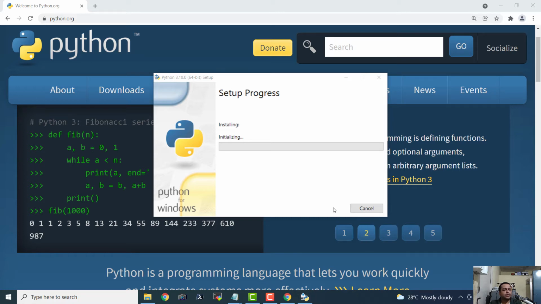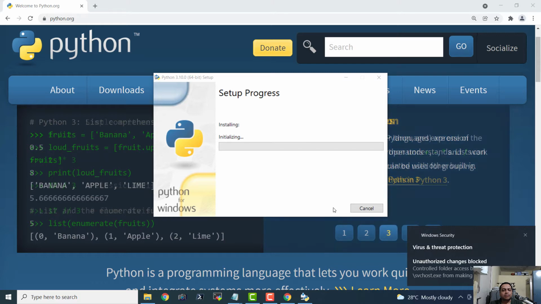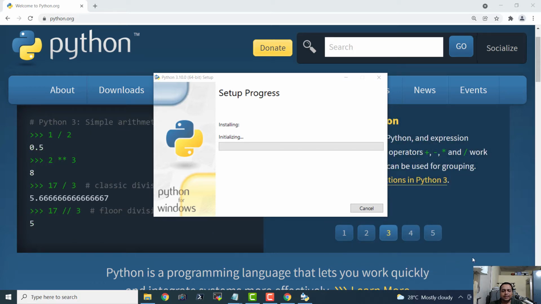If you are a normal user on your system, you may not be able to install this. And I guess Windows Threat and Security thinks that this is some sort of threat, which is definitely not true.